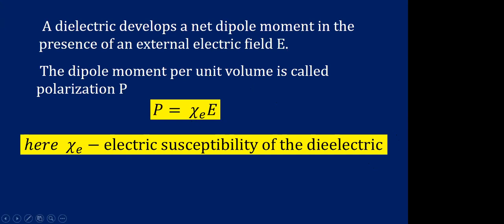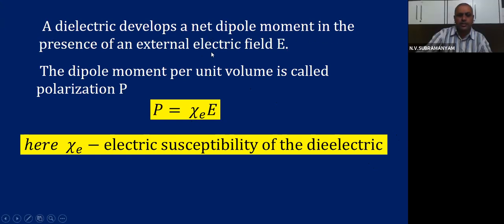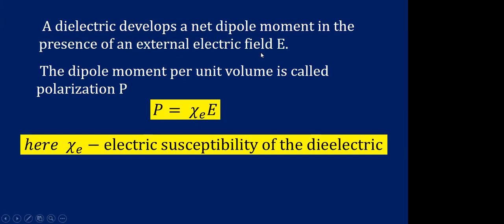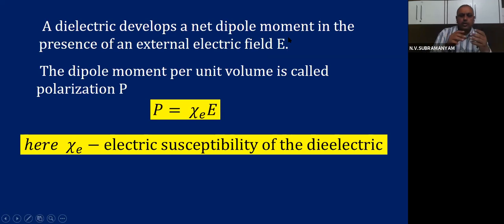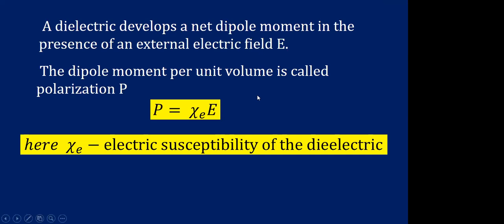I suppose you understood that a dielectric develops a net dipole moment in the presence of an external electric field. Developing a net dipole moment means that some induced charge is developing. That dipole moment is getting developed in the dielectric material because of the electric field.